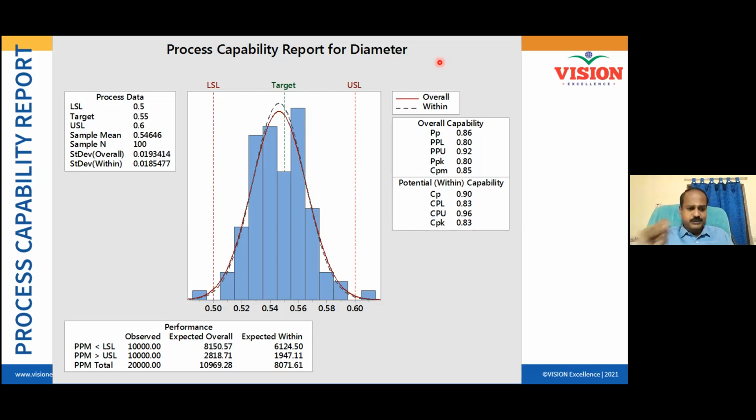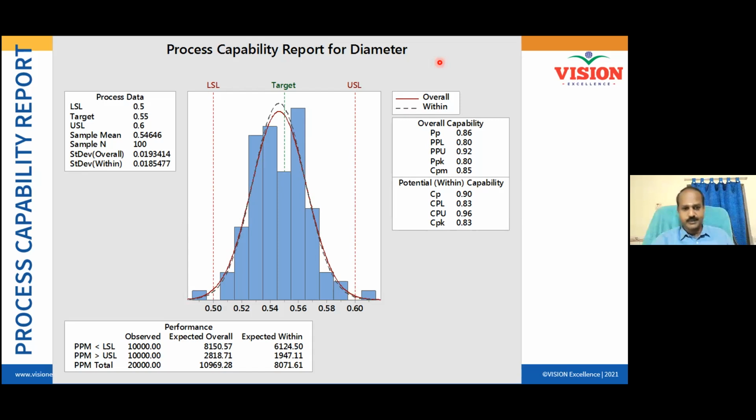So actually, it depends on what kind of standard deviation you use in your formula. If you use a particular standard deviation, then that will give you only your within capability. See, there are two things you need to understand. One is within capability, another one is between capability, and the third one is overall capability. Within capability uses the data collected within a particular batch only. Between capability uses the data collected from different batches. And then overall capability is a combination of these two.